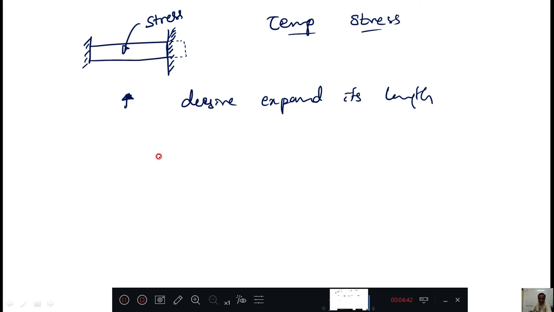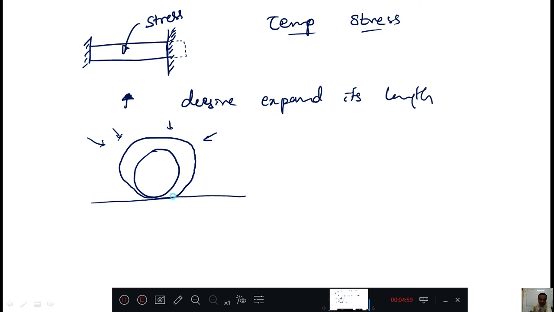For example, take a steel ball and put it on a smooth surface, and heat it in all directions. Because of that it will expand its diameter. Now it is not restricted from expanding, therefore there won't be any stress induced.